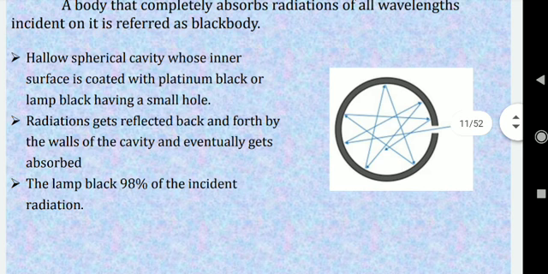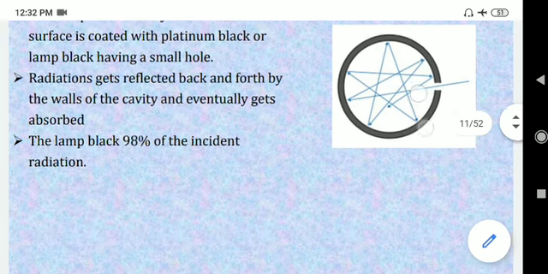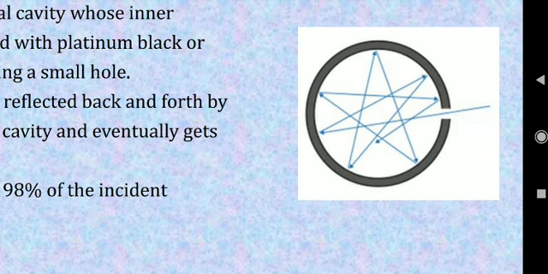So through successive absorptions and reflections, all the radiation incident inside the cavity will be absorbed, and therefore this cavity will act as a black body. Generally, in this particular diagram it has not been shown, but there is a conical face here.